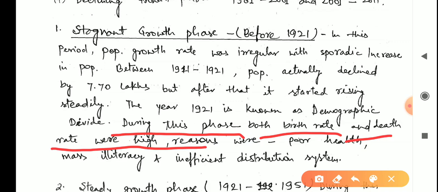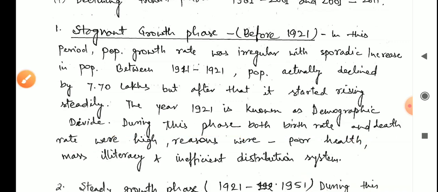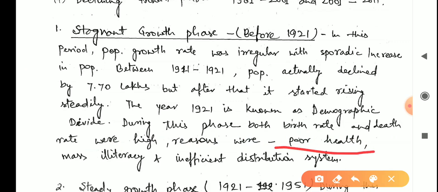During this phase both birth rate and death rate were high. What were the reasons? The reasons were poor health facilities. Medical science was not as developed as it is now. You will even be surprised: the life expectancy at birth at that time was just 35 years, meaning an average person lived to 35 years of age.